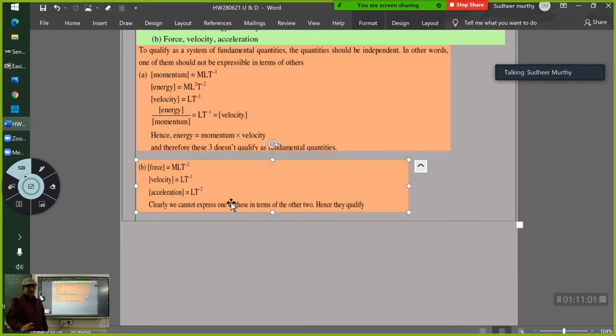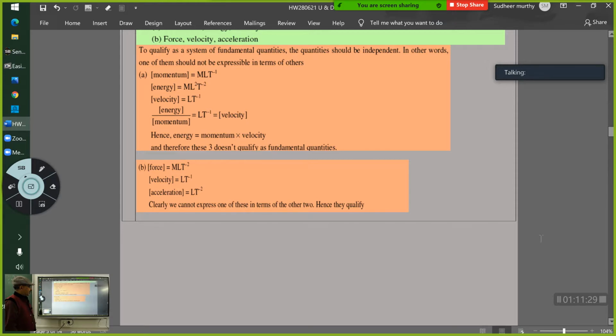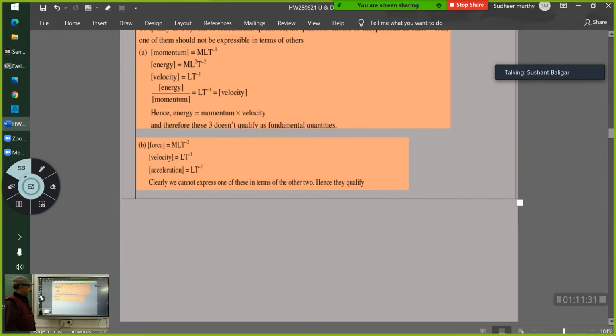So what I meant is, one should not depend on the other. By proper mathematics, I am proving what I meant by saying that one should not depend upon the other, that the dependency should not be there. I gave you an example where dependency is there, and an example where dependency is not there. Therefore this one gets qualified, and this doesn't. Clear? Yes.